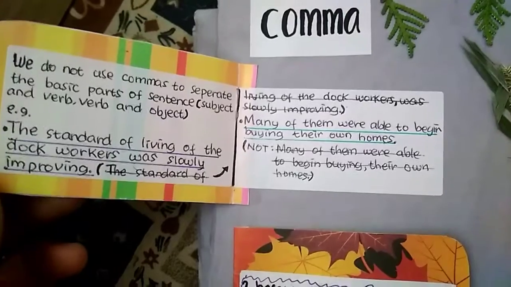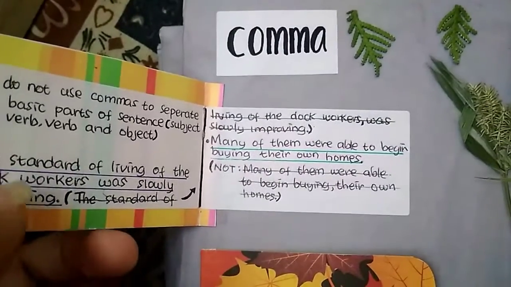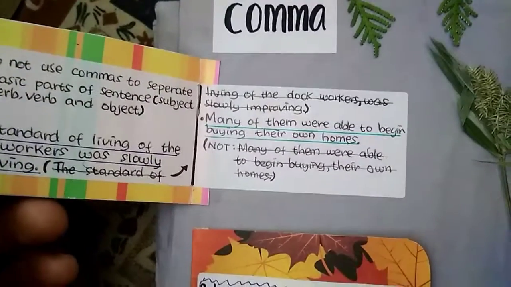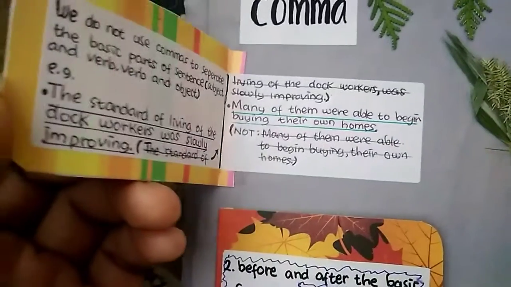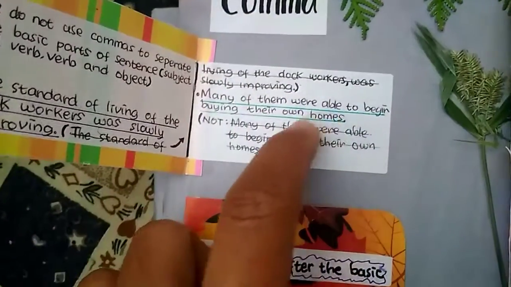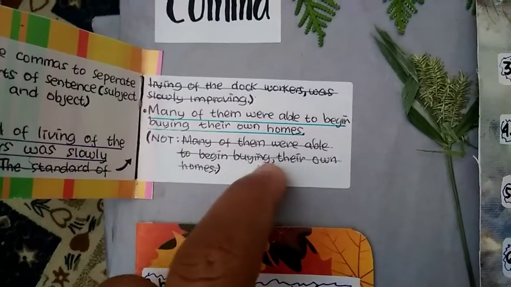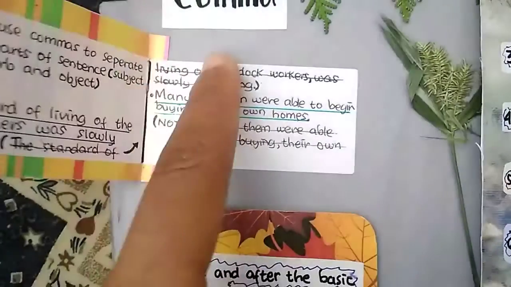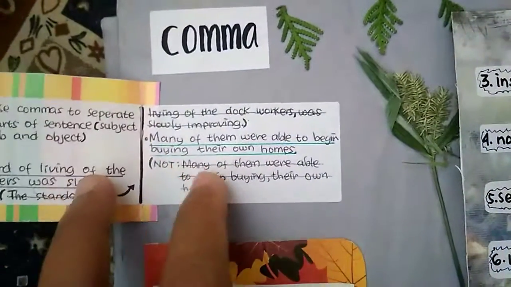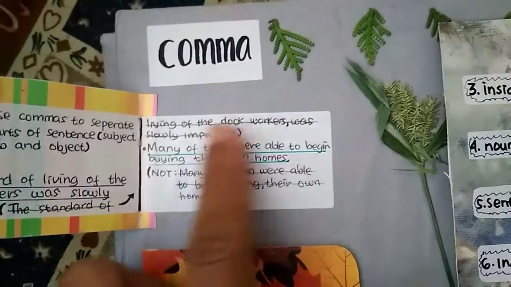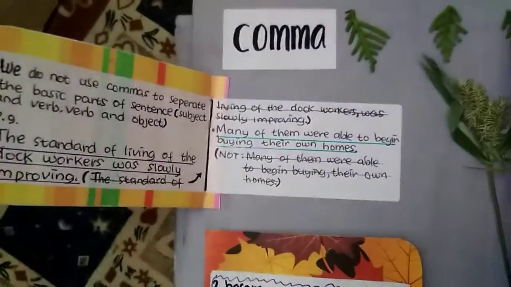and it's not the standards of living of the dock workers, comma, were slowly improving. So many of them were able to begin buying their own homes, and this is the second example. And not many of them were able to begin buying, comma, their own homes. So this is the basic sentence. So we do not use commas in the middle of the sentence. So this will be the whole sentence.